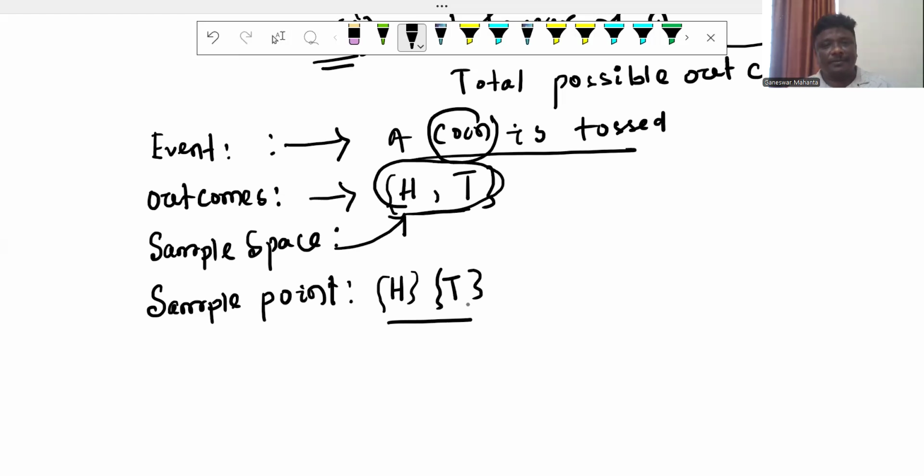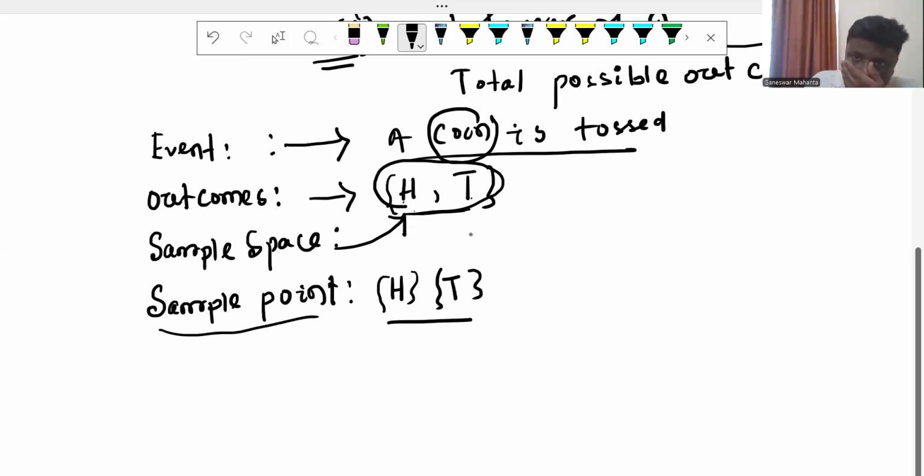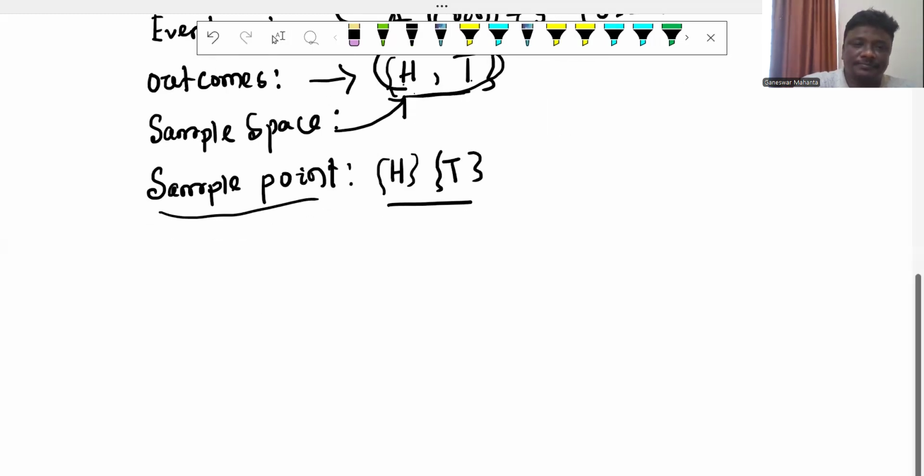To define the event: a coin is tossed once, then the possible outcomes are head and tail. The total, head and tail, is called the sample space, and each point is called a sample point. The question is, what is the probability?